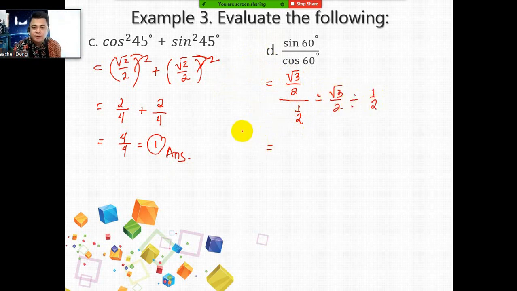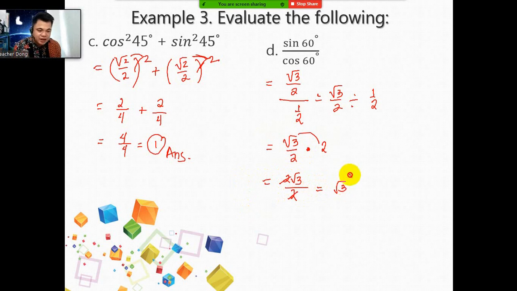The rule for the division of fractions: get the reciprocal of the divisor. Copy the dividend, which is square root of 3 over 2, times, the operation now is multiply. The reciprocal of 1/2 is 2 over 1, or simply 2. Then multiply the numerators. Square root of 3 times 2 is 2 square root of 3. Bring down the denominator, which is 2. Since they are the same, you can divide. 2 divided by 2 is 1. So the final answer is square root of 3.